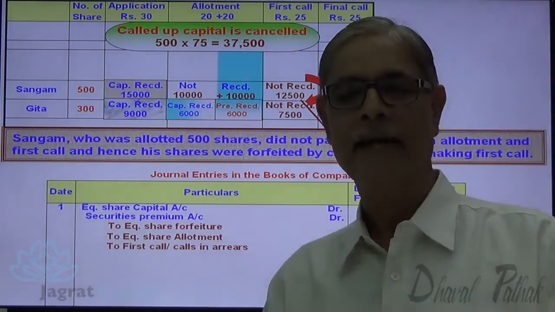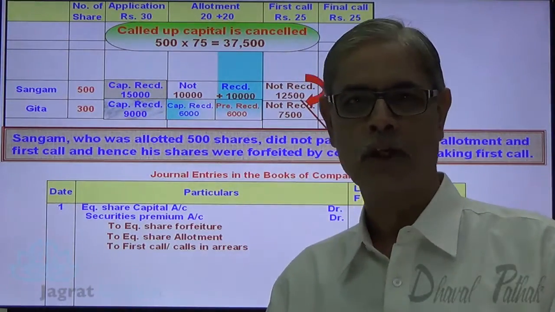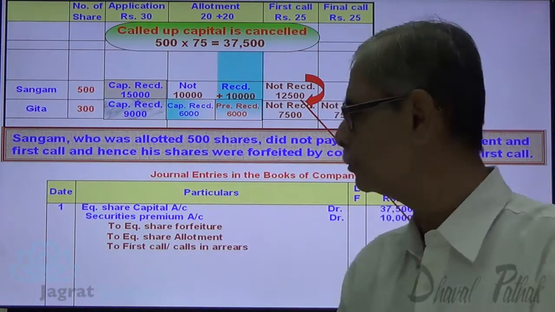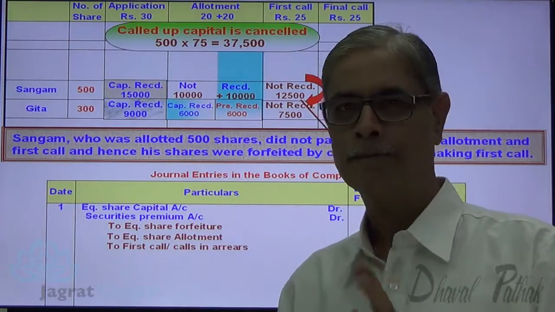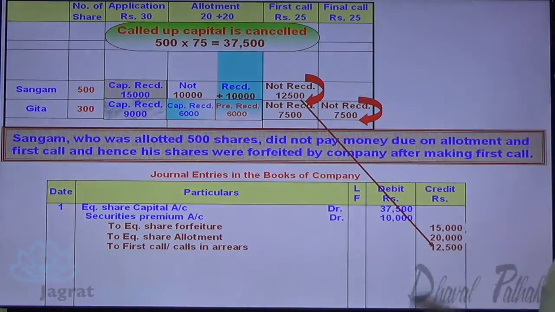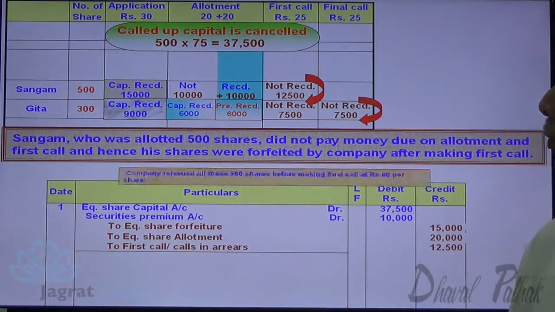Now while writing the entries for first call, if the amount not received on first call is transferred to calls in arrears account, then here you should credit calls in arrears account. This is an option. This is how the forfeiture entry gets recorded. Now I want to write down the reissue entry.